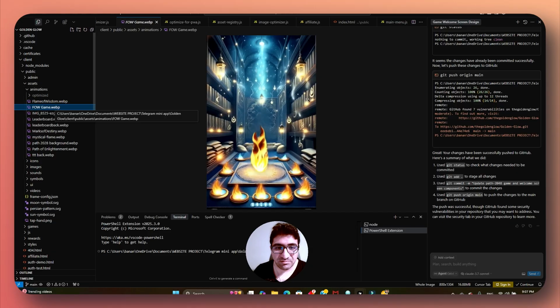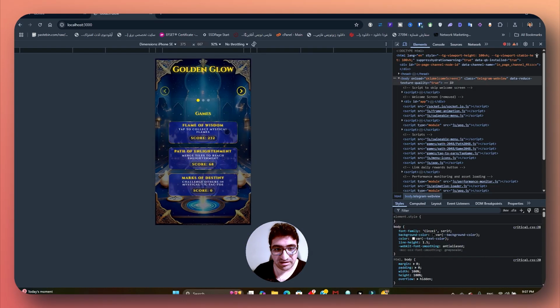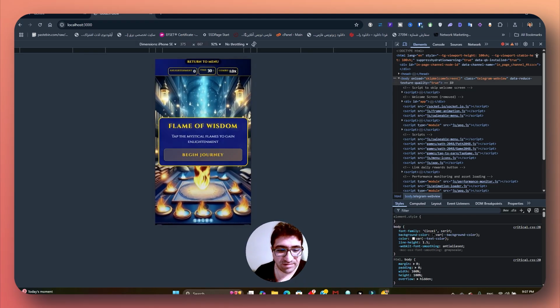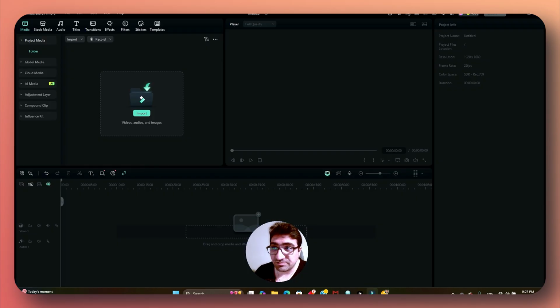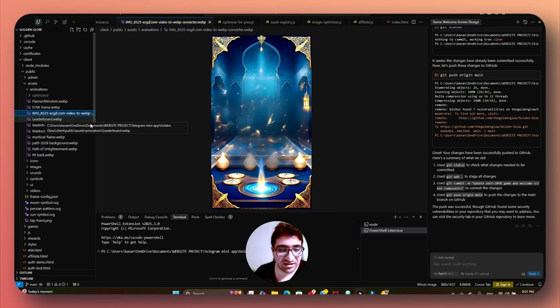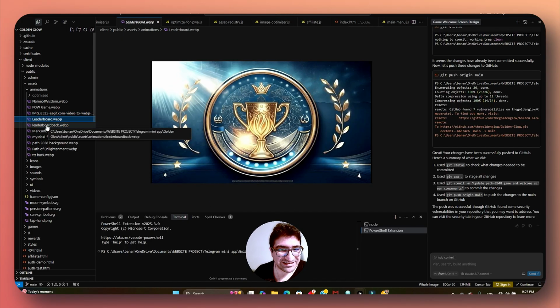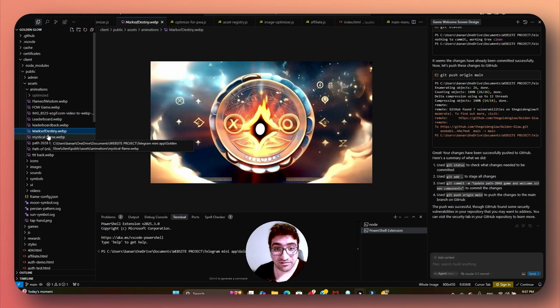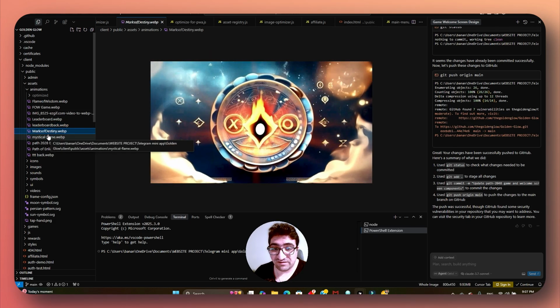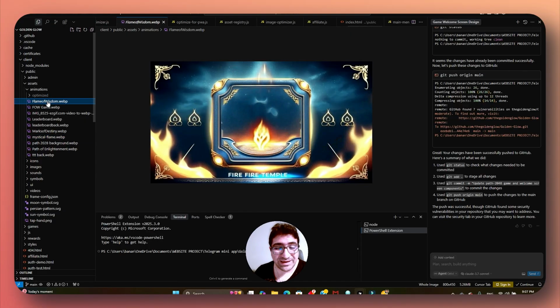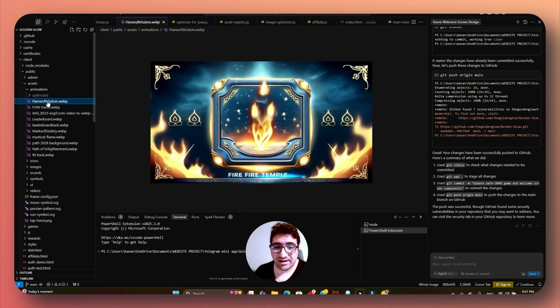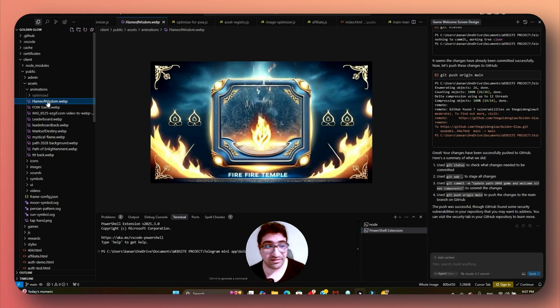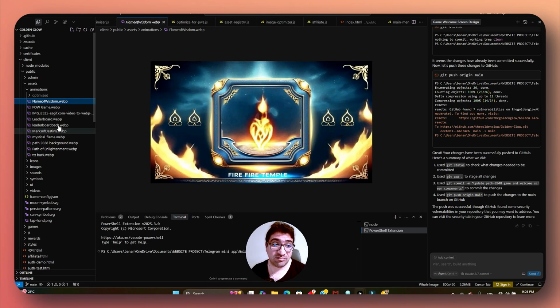FOW game with WebP, this is the file that I put in the background of the Flame of Wisdom game. See that? When I play this game, you see that as a background. This is part of the animation. And just like anything else in the game, I use WebP files, but this is kind of a heavy game, and you need a lot of coding for graphic optimization, so the graphics would not slow down. It would be as lightweight as possible and smooth in playing. So it's not easy to use the WebP file.